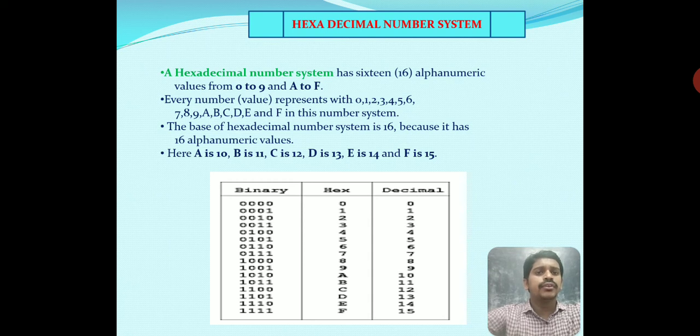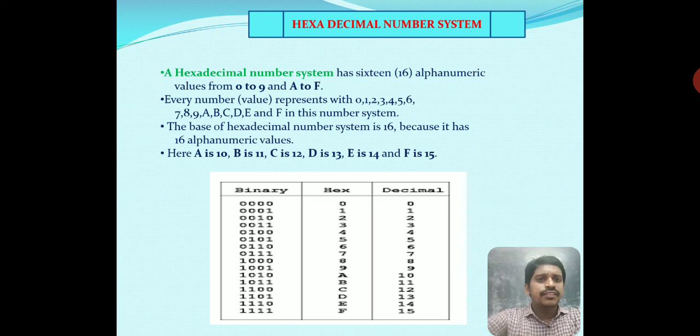Hence we look at the hexadecimal digit which is equal to the binary, 0 to F values, which is also equal to the decimal numbers 0 to 15. A is equal to 10, that means binary 1010. B is equal to 11, the binary equivalent of 1011, and C is equal to 12, that means 1100.